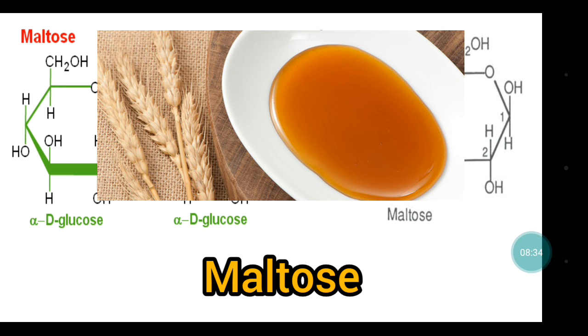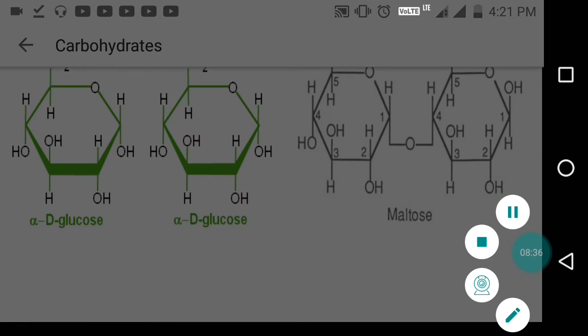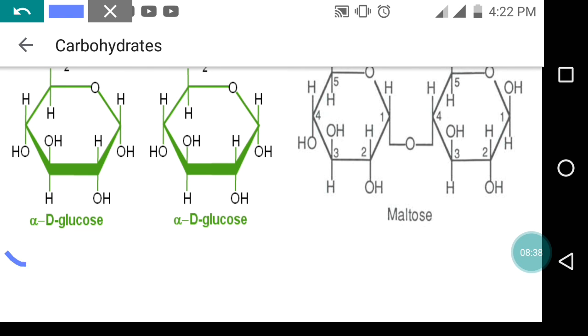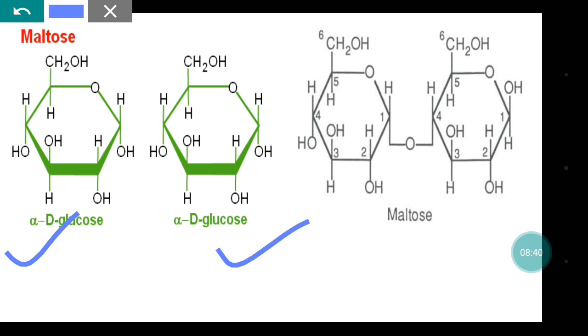Okay, so here the structure of maltose, it is very simple. This one is alpha D glucose, this one is also alpha D glucose. Here you can see why alpha, because on the anomeric carbon this hydroxyl group is below the plane. That is why it is alpha.